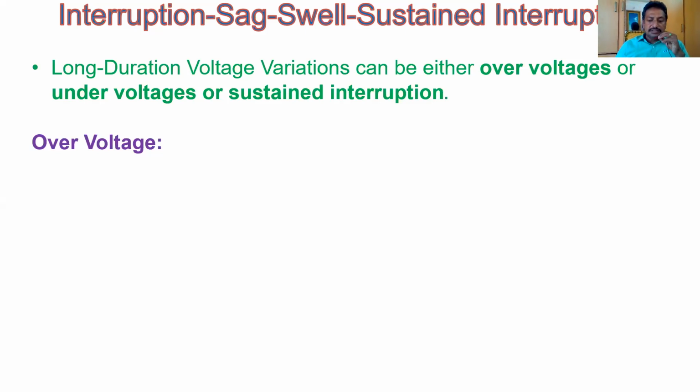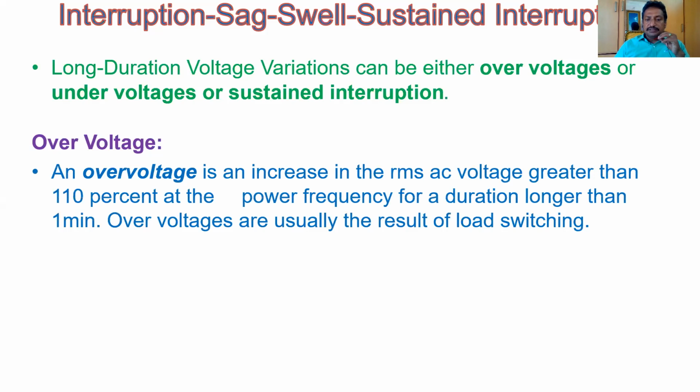So first of all, what is over voltage? The magnitude of an RMS voltage greater than 110% at the power frequency for a duration longer than 1 minute is called over voltage. I will explain again. The voltage increases to 1.1 per unit or 110% of the magnitude at power frequency, and the time duration is longer than 1 minute.